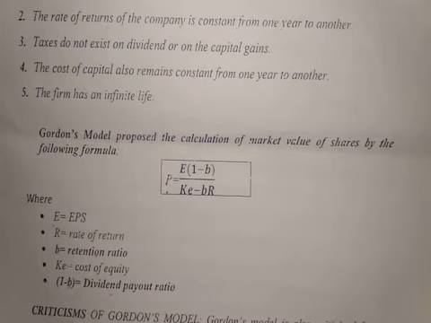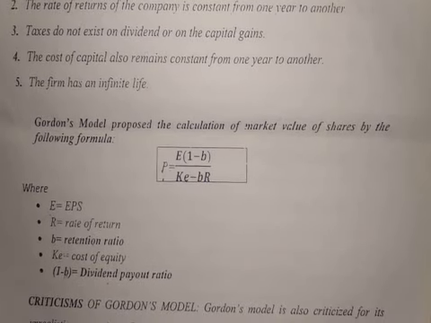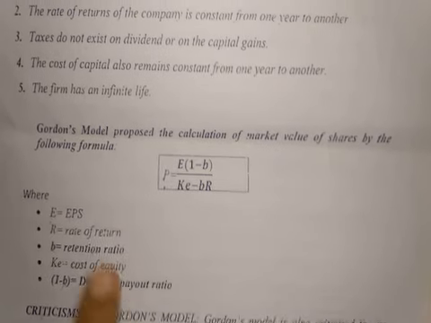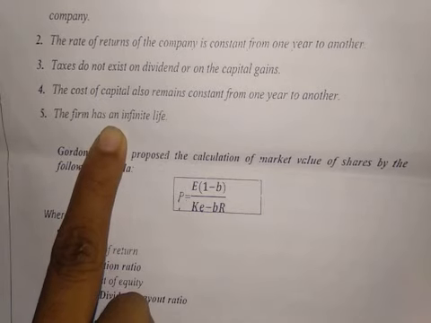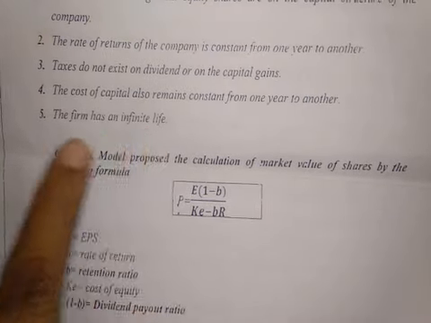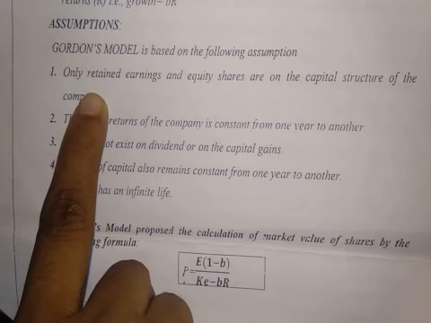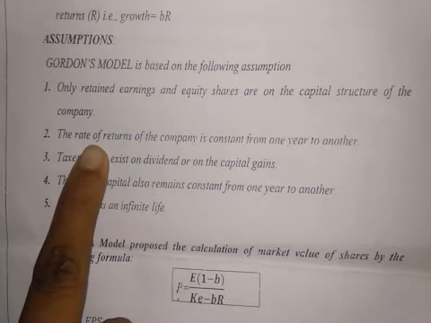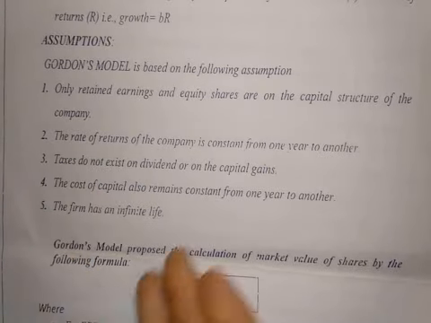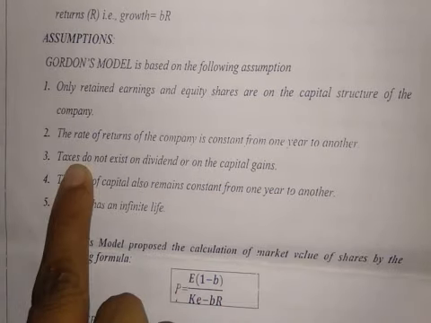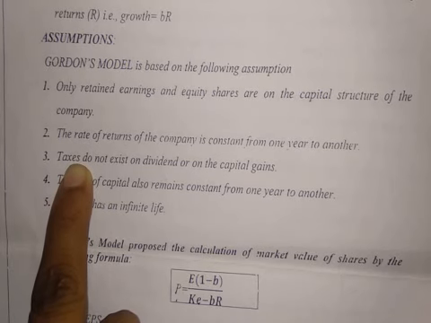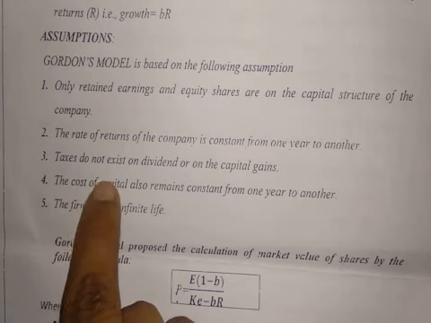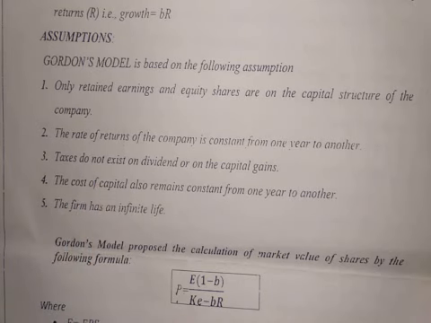Then criticisms. All the assumptions of Gordon are criticized, except the last assumption, that is infinite life. A company will not have only two sources of finance, there will be debt. Then rate of return and cost of capital will not remain the same from one year to another. Then the third assumption is also criticized, tax does exist, there will be tax in many countries.